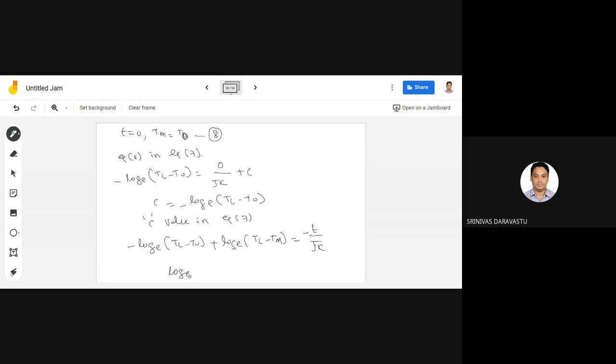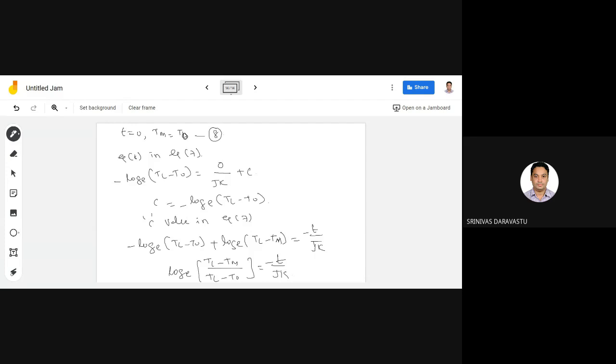Using log A plus log B, and log A minus log B equals log of A by B, we get (TL minus Tm) by (TL minus T naught) equals minus t by JK.